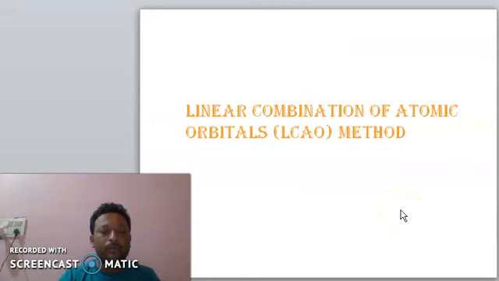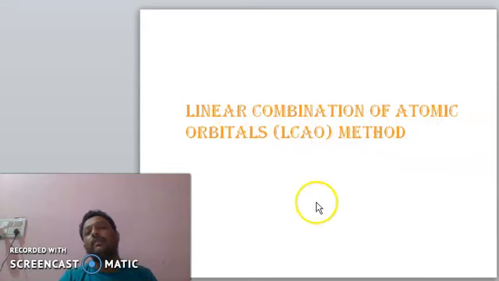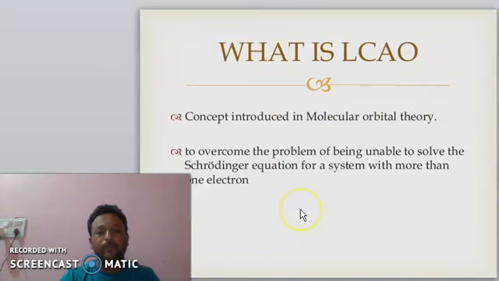Now we are going to see the next part of our syllabus, the linear combination of atomic orbitals, or in short LCAO. What is LCAO?